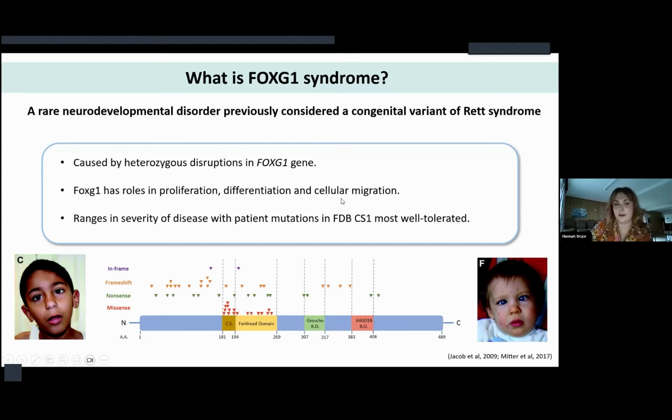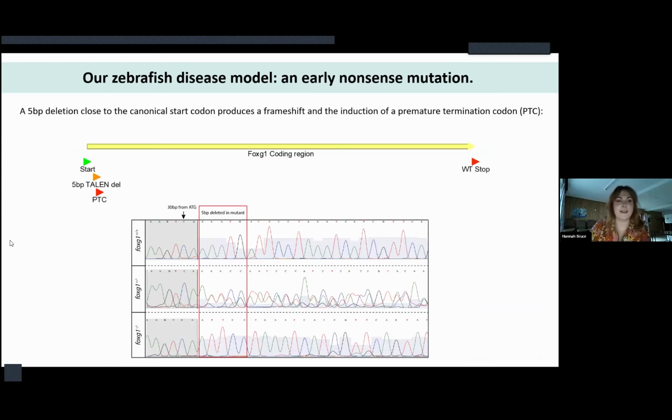of your telencephalon. And the disease itself really ranges in severity with a strong genotype-phenotype correlation, whereby mutations that are frameshift or truncating in the N-terminus tend to be the most severe. And by that, I mean the children can't walk, they can't talk, they can't even sit up unassisted. So, with that in mind, our zebrafish model of the disease really reflects the most severe human condition, whereby we have this 5 base pair deletion causing a frameshift and the induction of a premature termination codon, which should in theory mean there's no protein produced.